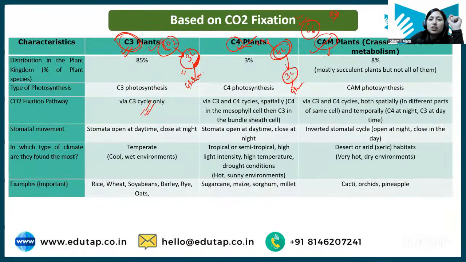Clear? So here in this case where the four carbon compound is getting converted into three carbon compound, this cycle will be known as Hatch and Slack cycle. ठीक है, Hatch and Slack cycle. And in case of CAM again C3 और C4 दोनों ही होता है. ठीक है, इसमें भी C3 C4 दोनों होगा, C4 में भी C3 C4 साइकिल दोनों होंगी, C3 में only C3 साइकिल will be there. ठीक है.